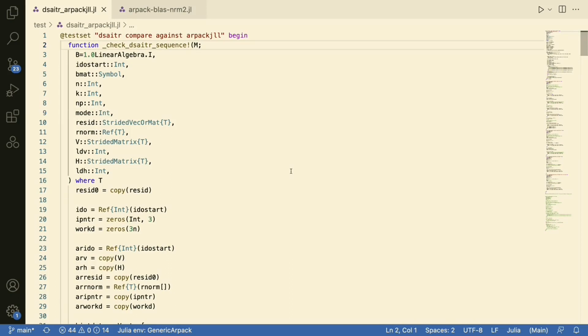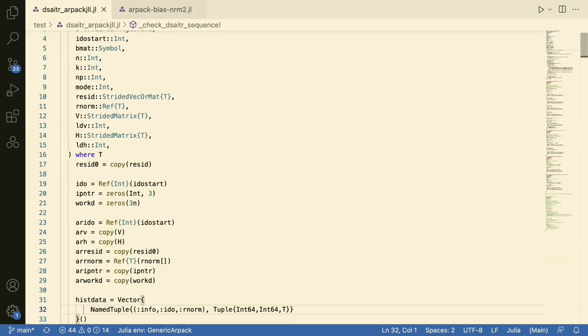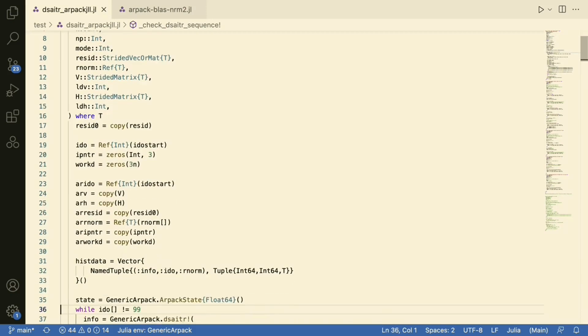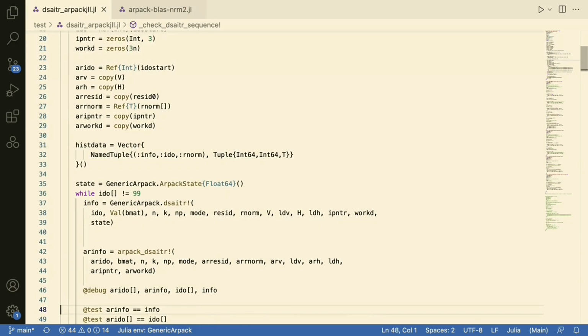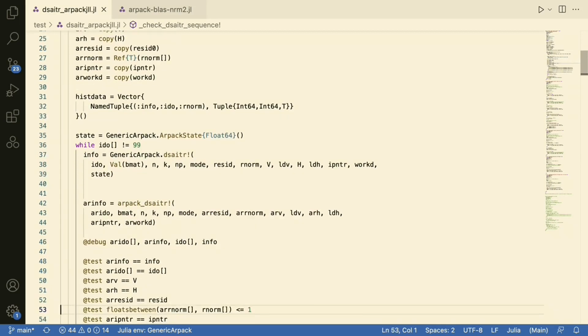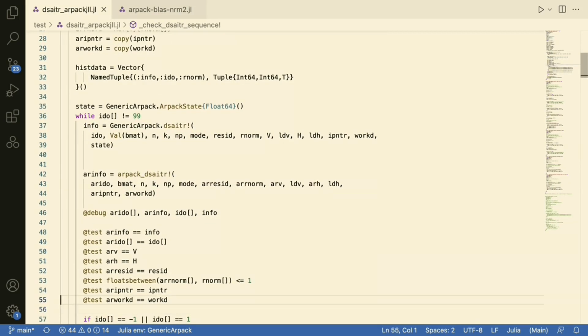The way we test this is we take in a problem input, we allocate duplicate copies of all intermediate data, and then we execute a sequence of commands, one targeting generic Arpack, one targeting the Arpack shared library, and we check that the results of the two are identical. We do allow the norm computations to be a single floating point number off. All of the other results should be bitwise floating point identical for Float64.